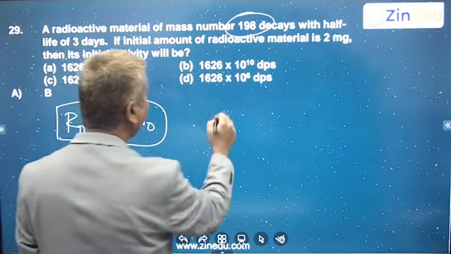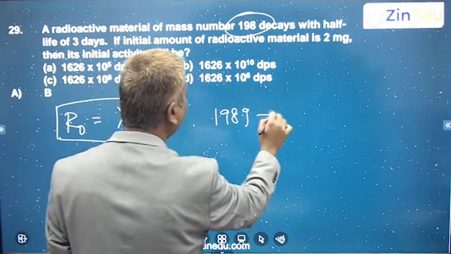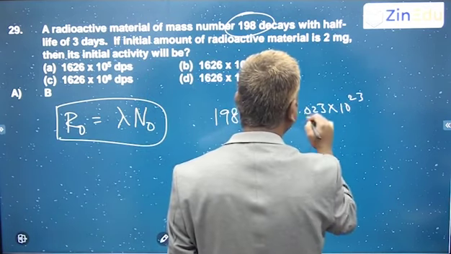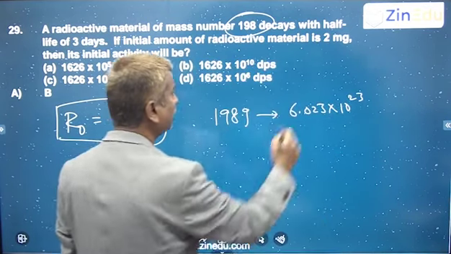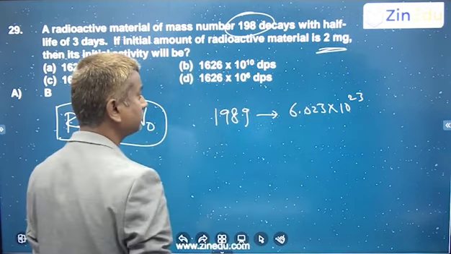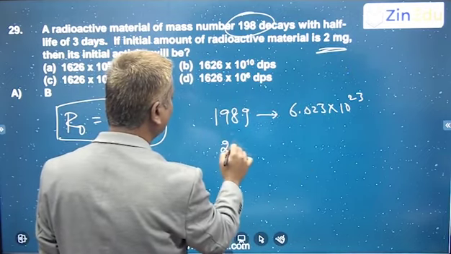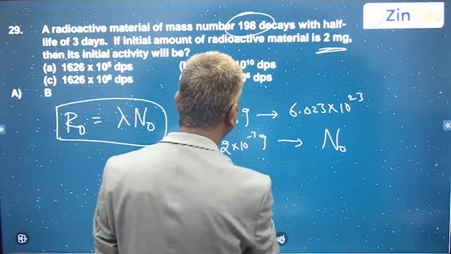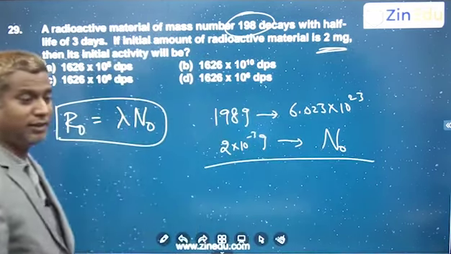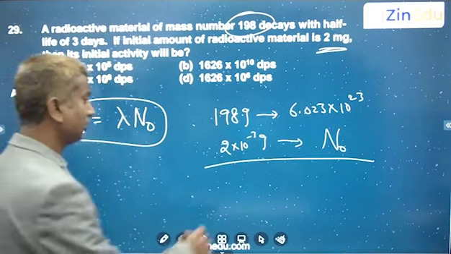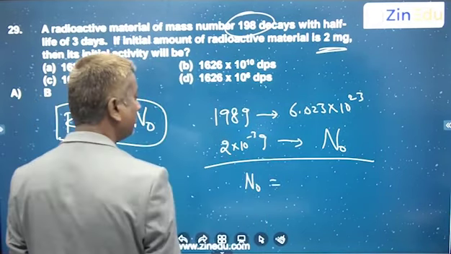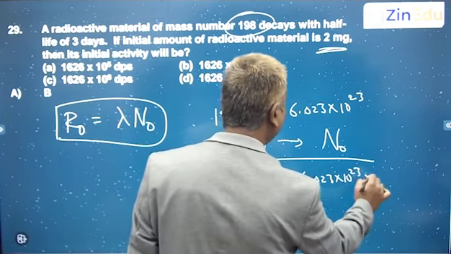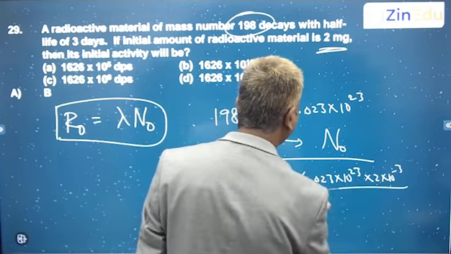We know that 198 grams will have Avogadro number, 6.023 into 10 power 23 nuclides. Then what about 2 mg? 2 milligrams, so 2 into 10 power minus 3 grams will have n naught. So can't you get the value for n naught? Yes, you can. The n naught value will be 6.023 into 10 power 23 into 2 into 10 power minus 3 by 198.